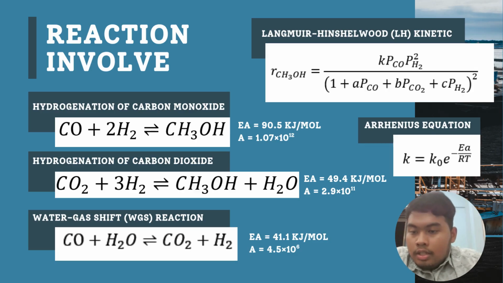Next is hydrogenation of carbon dioxide, where the carbon dioxide reacts with hydrogen and produces methanol and the byproduct, which is water. And there is a water gas shift reaction where the carbon monoxide reacts with the water to produce carbon dioxide and hydrogen gas.